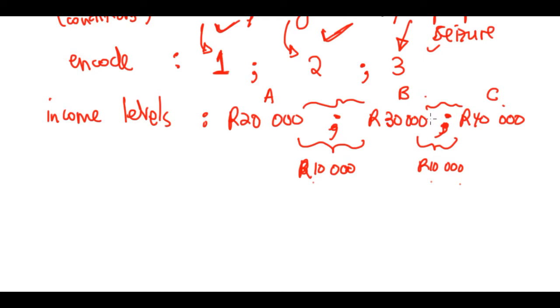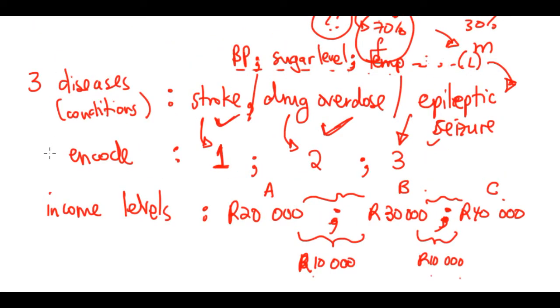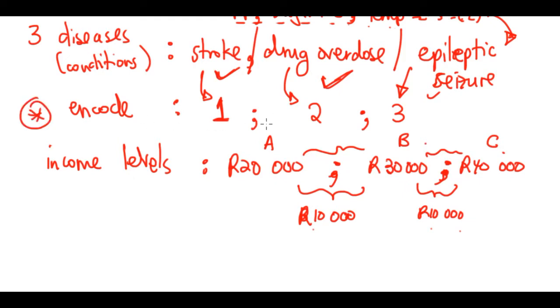Let's look at our encoding now. When we encode, we're saying the difference between 1 and 2 is 1, and the difference between 2 and 3 is another 1. So what are we implying here? Our encoding is implying that the difference between someone having a stroke and a drug overdose is the same as the difference between a drug overdose and an epileptic seizure. Does that even make sense logically? Can you even speak like that? I don't even know how to translate that, right?